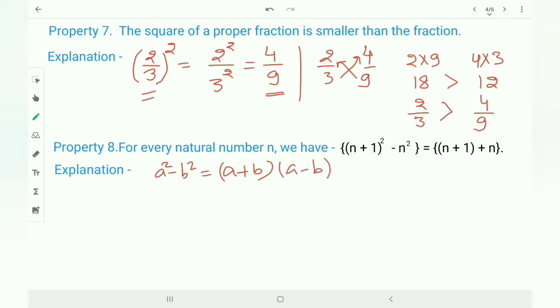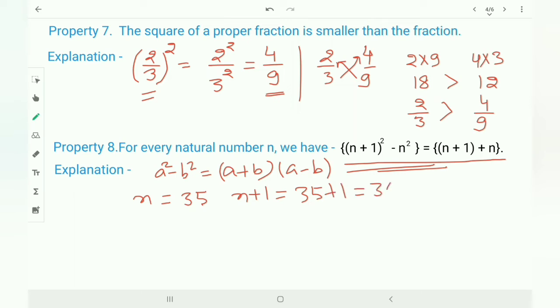Using this identity, you can understand this expression. Okay, now I am taking a number. Here I am taking n is equal to 35, and according to the expression n plus 1 is equal to 35 plus 1, means 36.